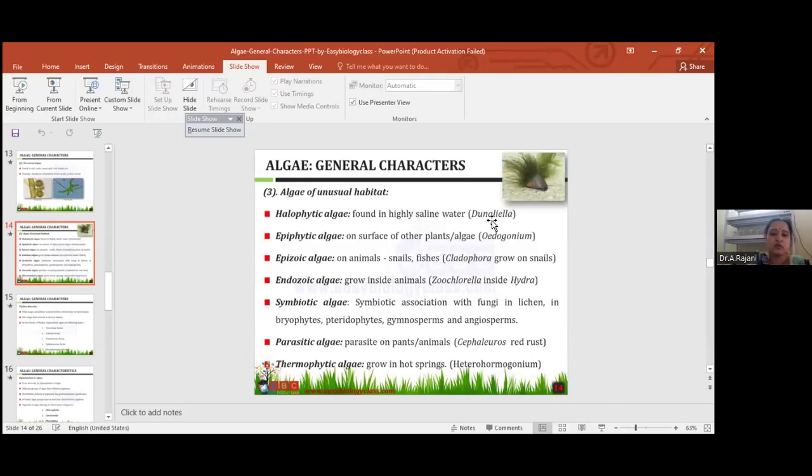Okay. Next is the thermophytic algae, growing at very high temperature. The best example is algae living at 80 degrees centigrade. That is a thermophytic alga. All are Myxophyceae members; Myxophyceae is also called Cyanophyceae. Algae are called Myxophyceae.